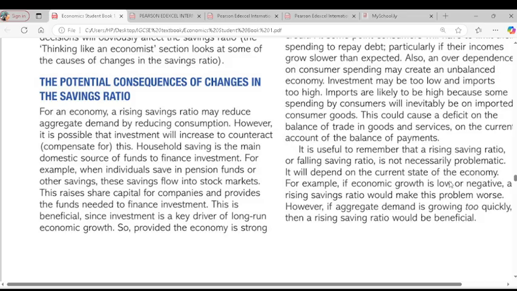What about if consumers are unable to save? So that means there will be negative economic growth. There will be a decline in output. That is the point about an unbalanced economy here.